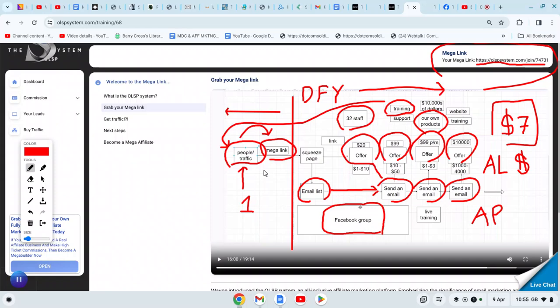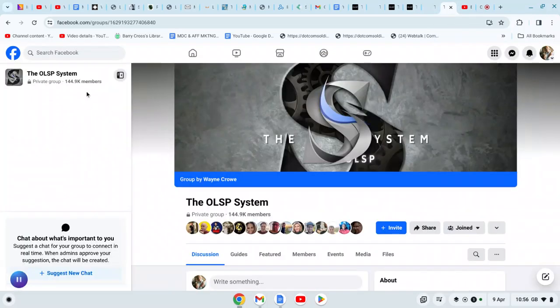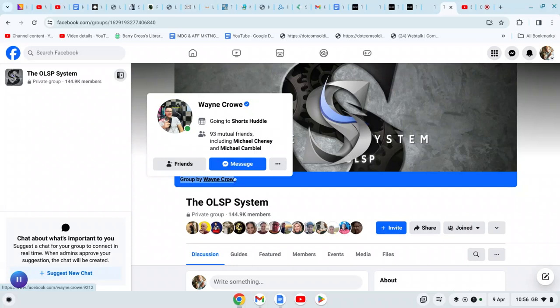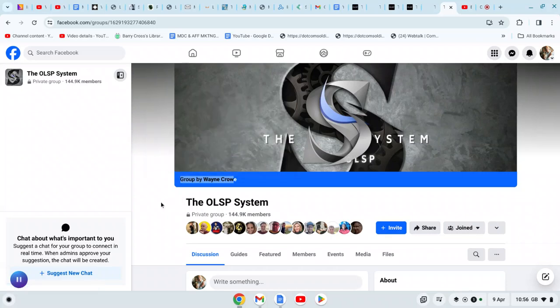So he's created a Facebook group. He's created a community of 144,000 members now. Over here, 144,000 members. So you're going to get help, you're going to get support, you're going to get training. Any questions at all that you've got. Wayne Crowe is also very active within this group as well. It's his Facebook group, a group by Wayne Crowe. You'll see it here. It's not someone that's a member that's created it. You'll see that's where he is there. You can become friends on Facebook with him. You can send messages. There's support. Everything is here that you need to become successful with affiliate marketing.